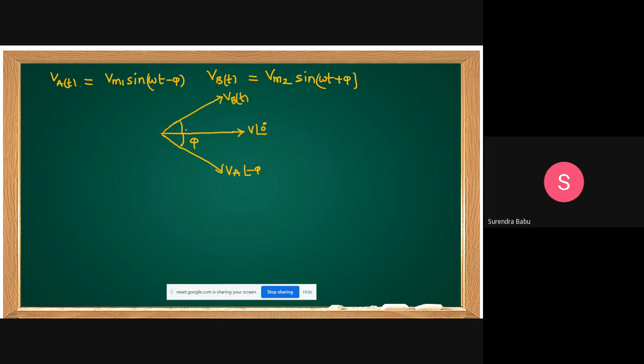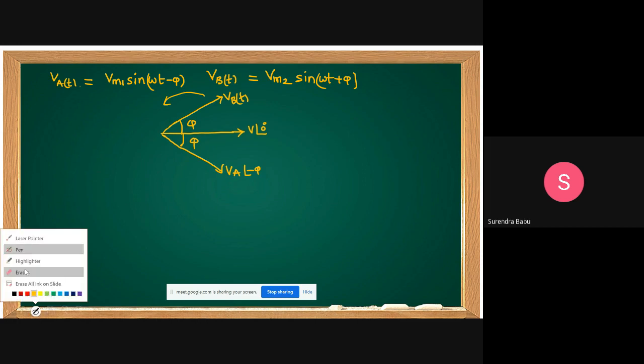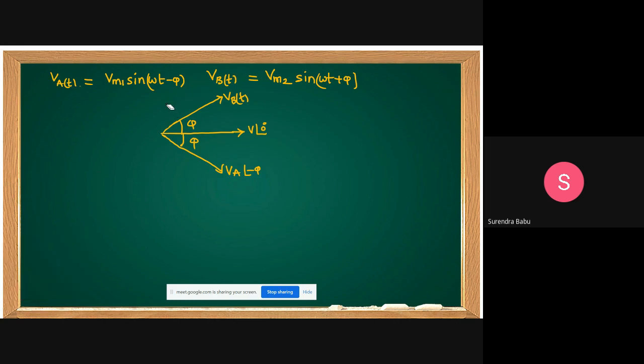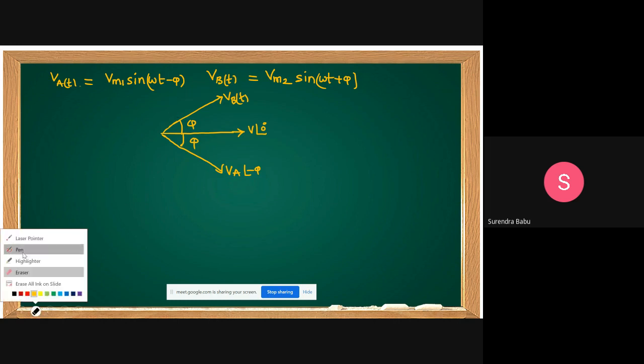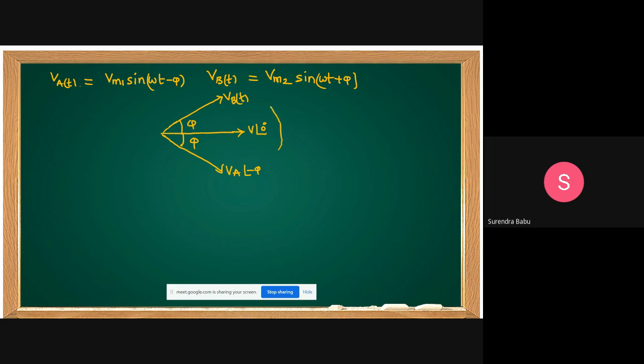This is plus pi. Always, vector rotation is anti-clockwise, students. Understand? Now tell me, from this also we can easily identify who is first. Vector rotation is anti-clockwise. B is first.